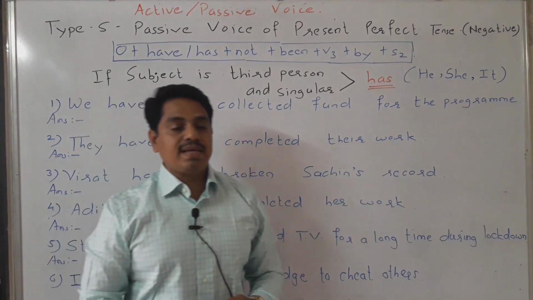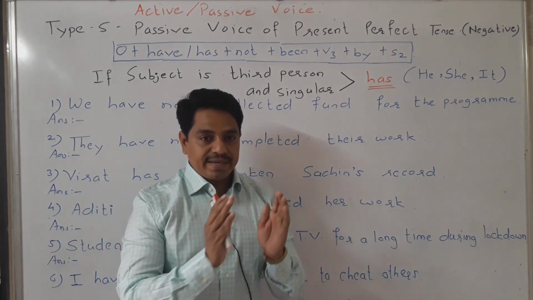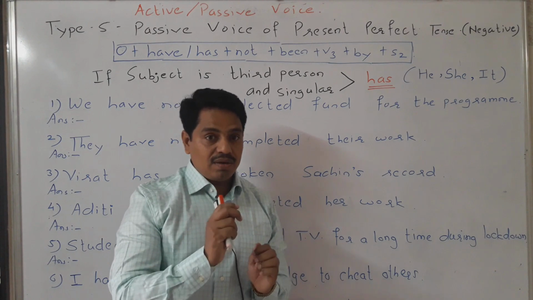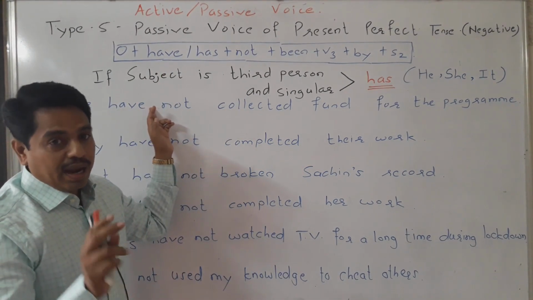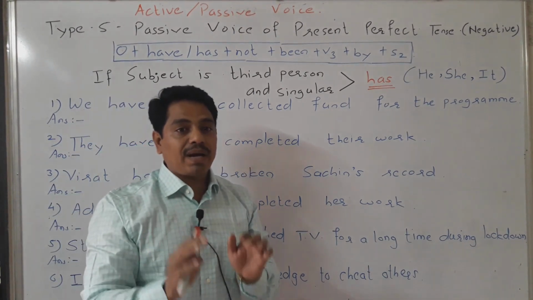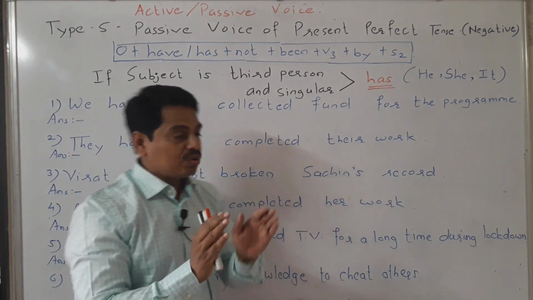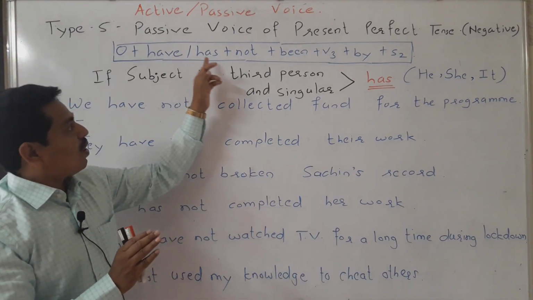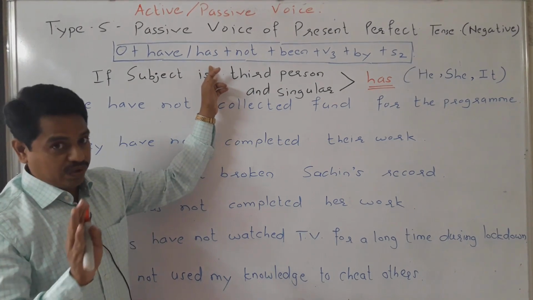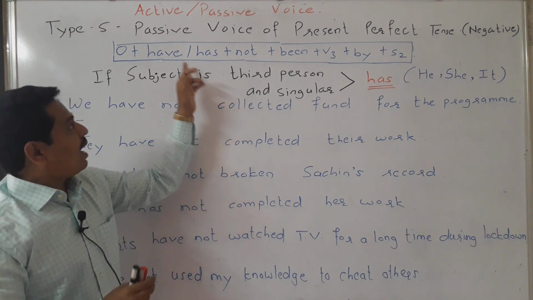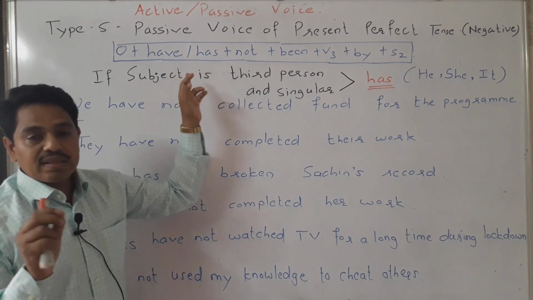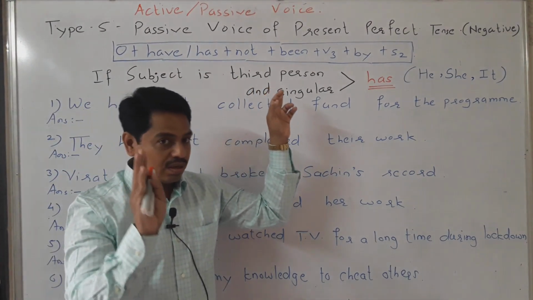Now the question arises: while writing the answer, if there is confusion in our mind about what to use, either have or has, what should I use? The answer is very easy.